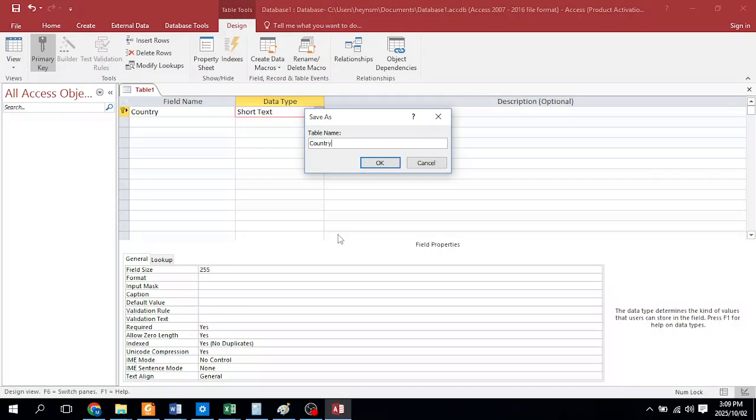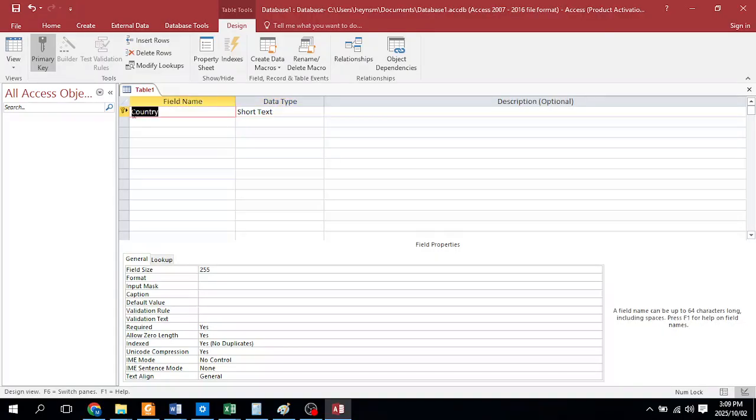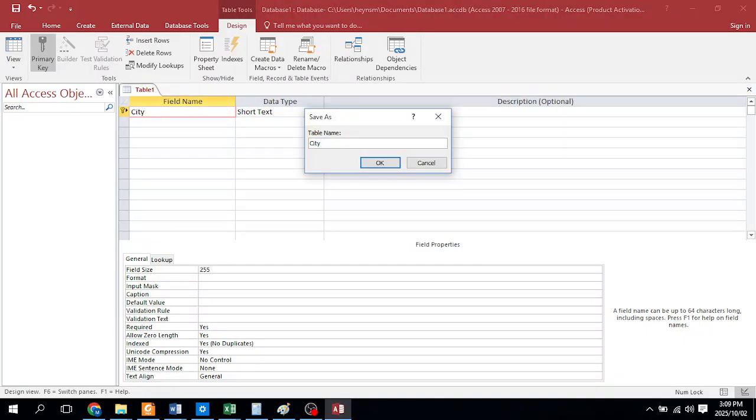Is it country or city? I think it's city. Okay, let me just quickly cancel this. I'm not opening anything, I'm just working out of my head here, but the principle is the same. So yes, I want to save it, and I'm saving it as city.